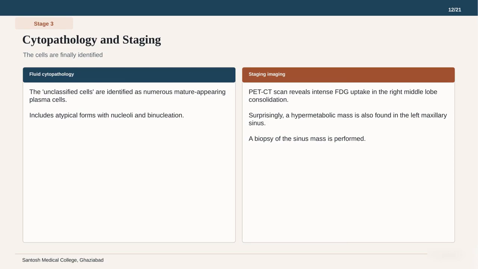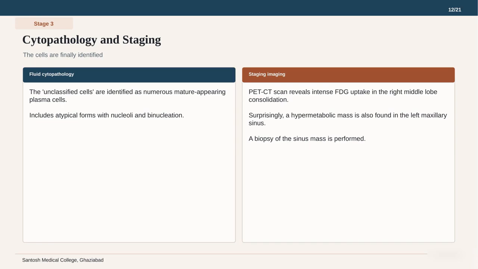On the right, the staging imaging adds another layer of complexity. The PET CT scan shows intense uptake not only in the right middle lobe consolidation but also in a hypermetabolic mass in the left maxillary sinus. A biopsy of this sinus mass was performed to see if it matches the lung findings. We are no longer looking at a simple lung tumor, but a multifocal process involving plasma cells.